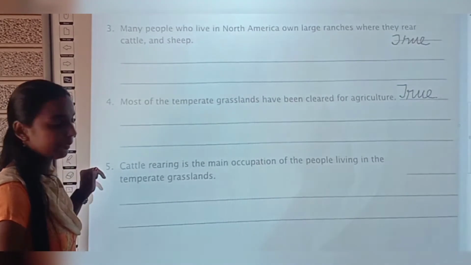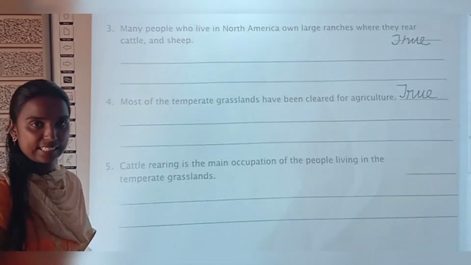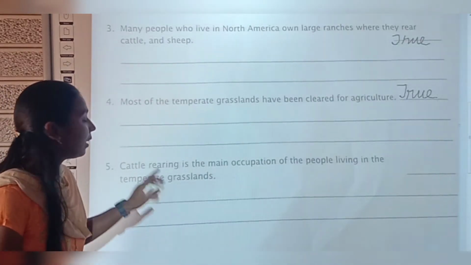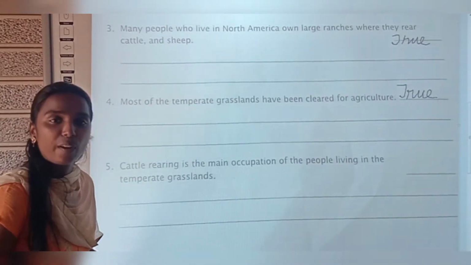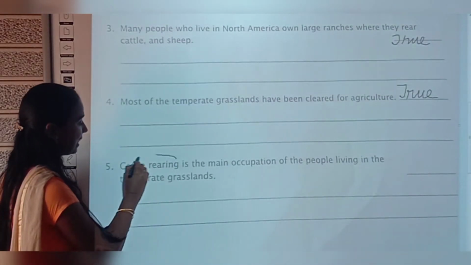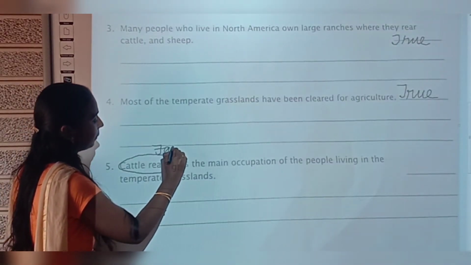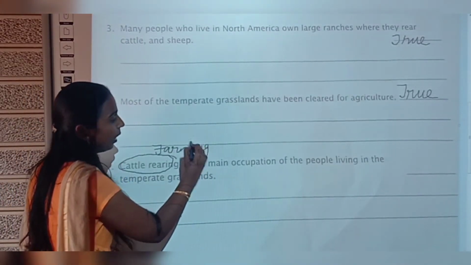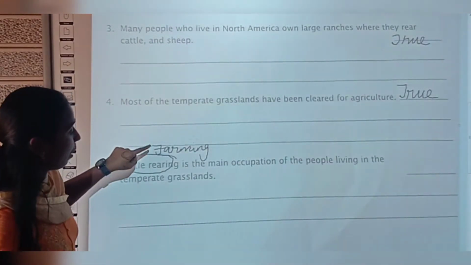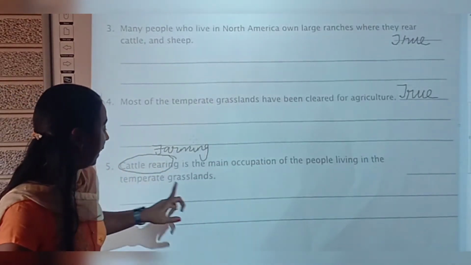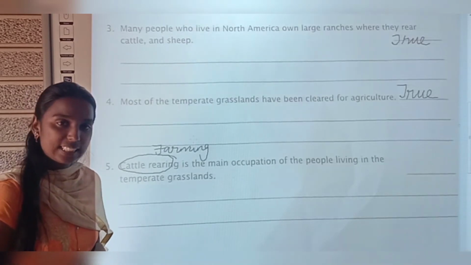Now see the fifth question. Cattle rearing is the main occupation of the people living in the temperate grasslands. True or false? False, right? So what is the main occupation of the people living in the grasslands? It is farming. So instead of cattle rearing, write farming, okay? Write in these two lines: farming is the main occupation of the people living in the temperate grasslands. Done, children? Take the next page.